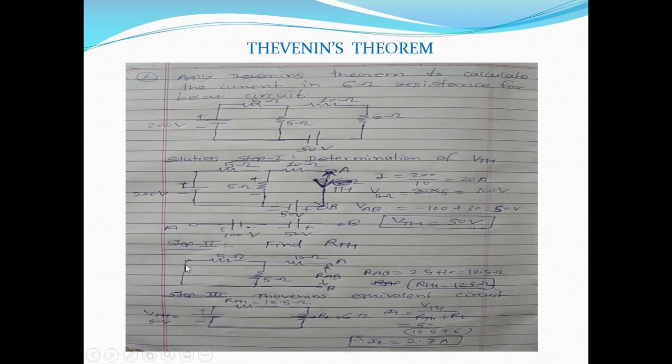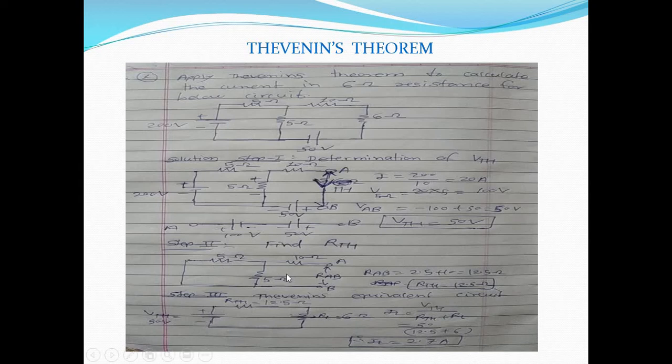So those voltage sources will be replaced by short circuit, like this part and this part is replaced by short circuit. And now we'll find out the equivalent resistance between this open circuited terminal, that is RAB, which is called Thevenin's equivalent resistance or RTH. So if we have to find out the equivalent resistance, always solve the circuit from opposite side of the source. So we'll start from this side.